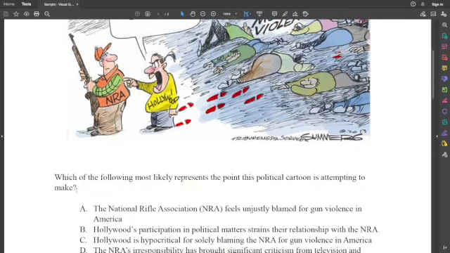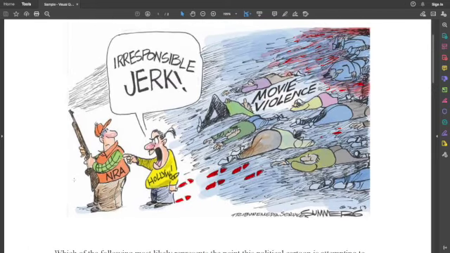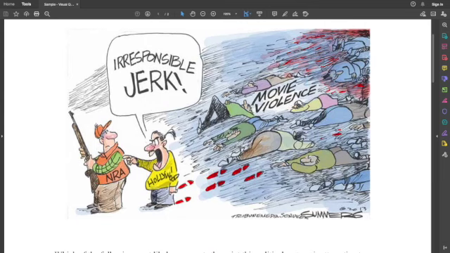And you see here right beside of him is somebody yelling, and they're labeled what? Hollywood. Now, fun fact here: somebody who is a member of the National Rifle Association, are they more likely to be conservative or liberal? Conservative, definitely. And somebody from Hollywood, more likely to be liberal or conservative? Definitely more liberal. And so you have the Hollywood person yelling at the NRA person about you're an irresponsible jerk.